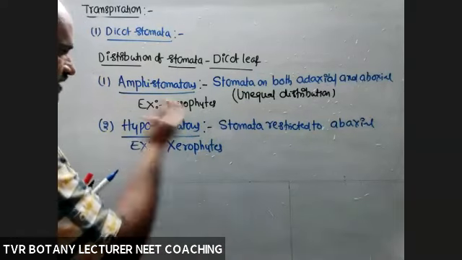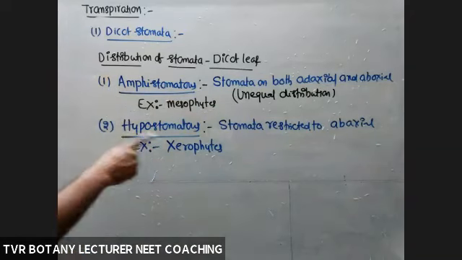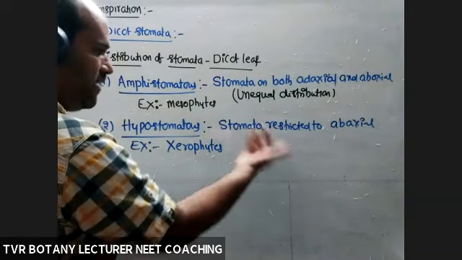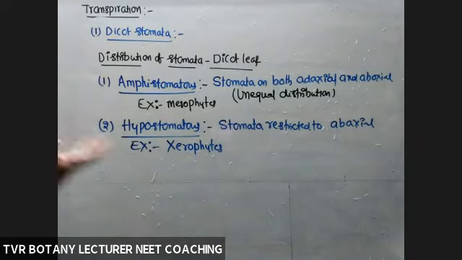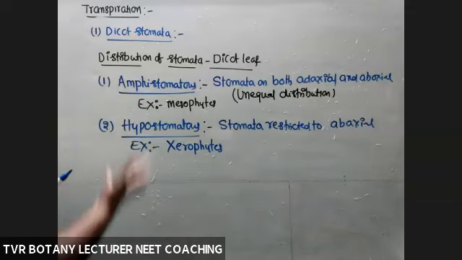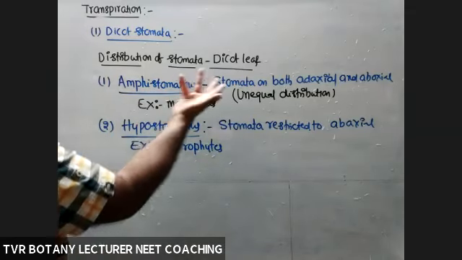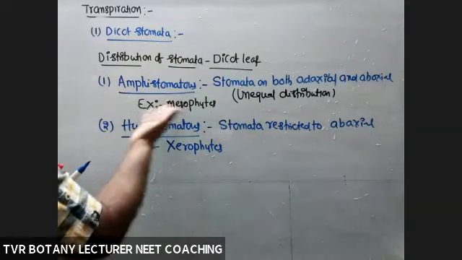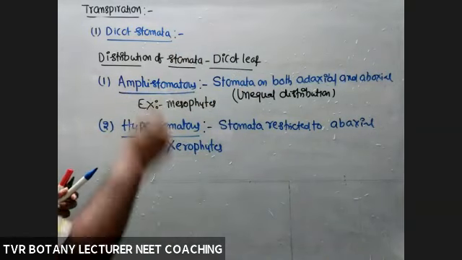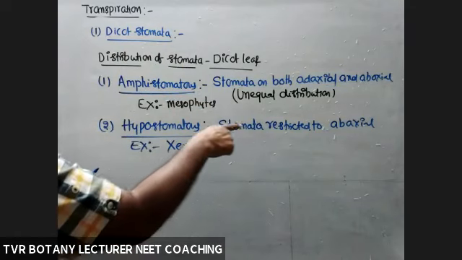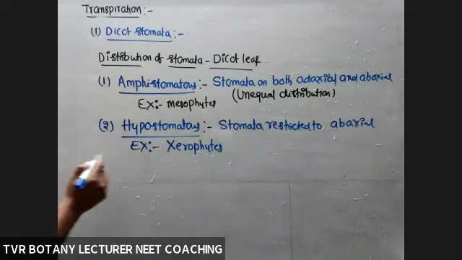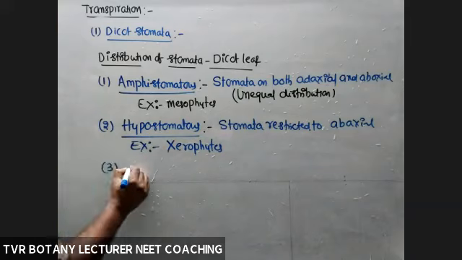Okay, so we are discussing stomatal transpiration. So from the adaxial epidermis, no stomatal transpiration. Abaxial possible. Some extent of transpiration is mandatory for the transportation of water, minerals, and food material. Definitely transpiration is required, but it depends on the habitat of the plant. In the amphistomatous condition, no problem, more rate of transpiration. Reason, that is in mesophytes. In hypostomatous, it must be reduced. So that's why xerophytes have the hypostomatous condition. Third one, epistomatous.